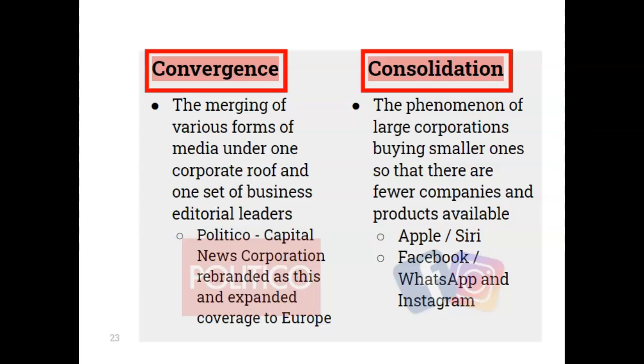With consolidation, that's the phenomenon of large corporations buying smaller ones so that there are fewer companies and products available. Apple with Siri, for example, Facebook, WhatsApp, and Instagram. Again, just a couple of examples of how we see these conglomerates come into play, in turn increasing their influence.